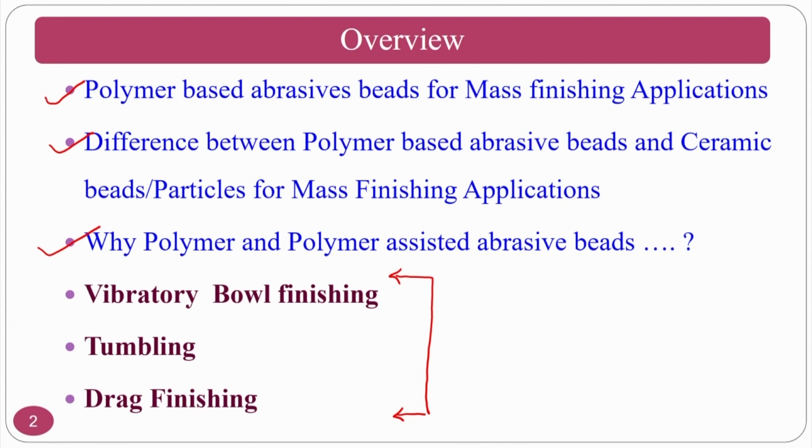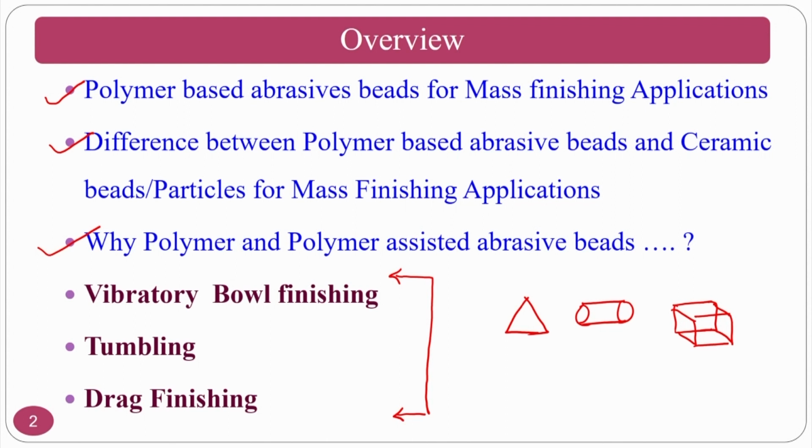Here normally you will use beads like triangular beads, cylindrical beads and other things. What I mean to say is, if we are going to use ceramic only, then what will happen? Interacting forces will be very high. If we use metallic, still interacting forces will be high.